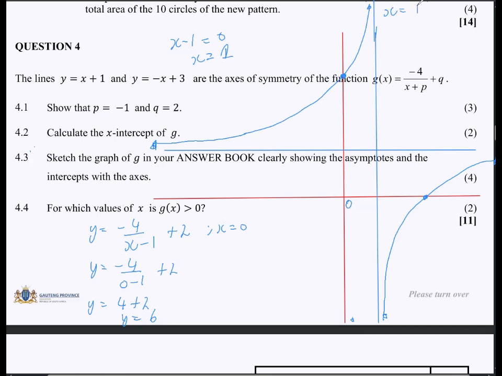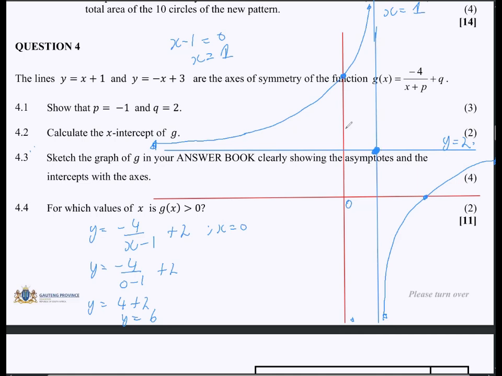And then we can label our asymptotes here. So this is x is equal to 1. And then also this one here, y is equal to 2. Okay, nice. So this is the point of intersection that we were talking about, the one that we used to find the value of P and Q, where your asymptotes will intersect.